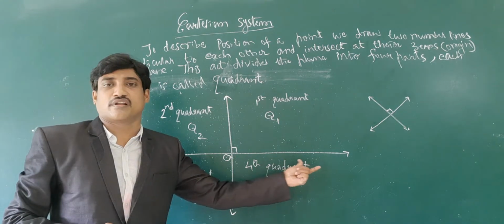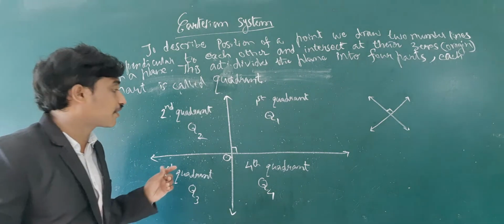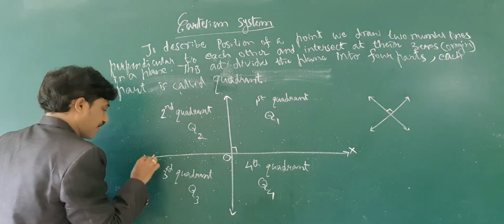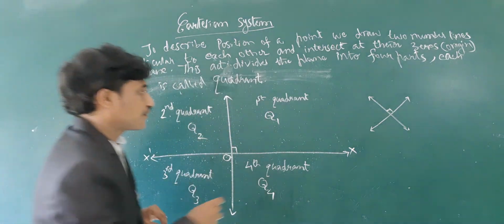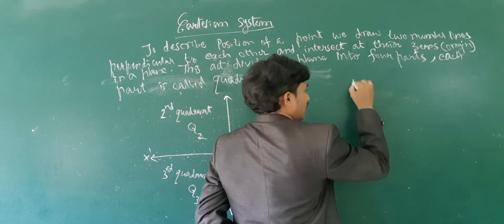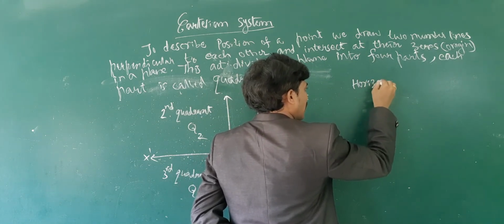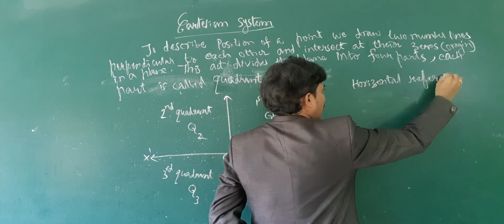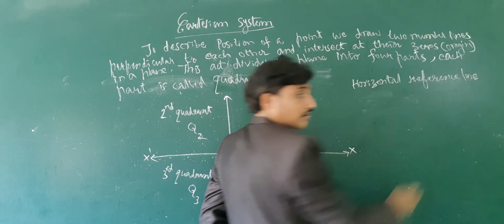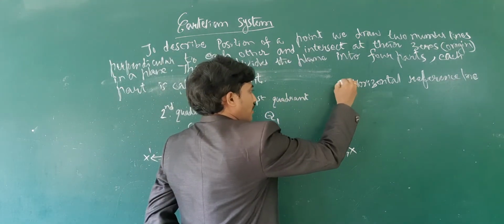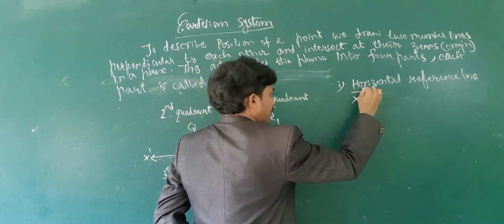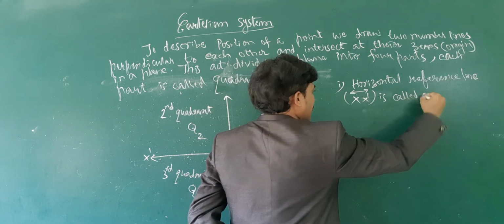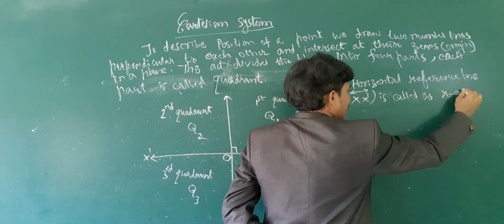The horizontal reference line is generally denoted by X dash, and the line X dash is called the x-axis.